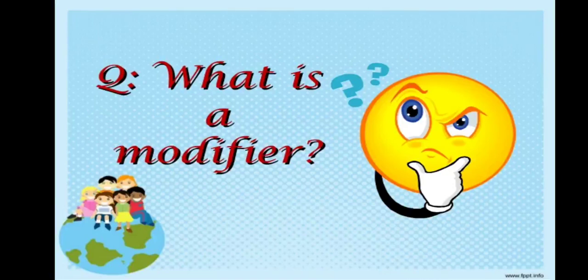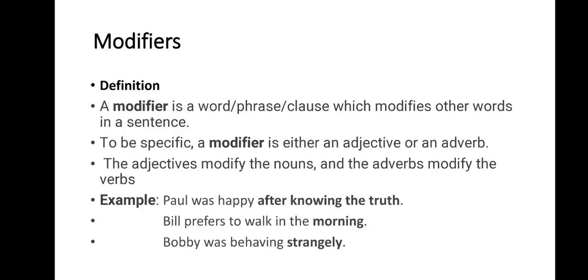Now, what is a modifier? We learn about modifiers. So, what is a modifier in the given sentence? As we see in the definition, a modifier is a word, phrase, or clause which modifies other words in a sentence. To be specific, it is either an adjective or an adverb. The adjectives modify the nouns and the adverbs modify the verbs.